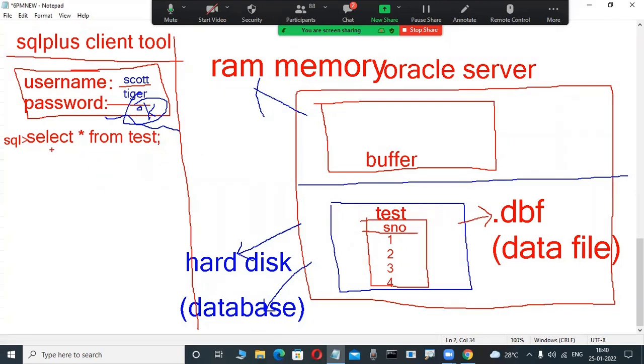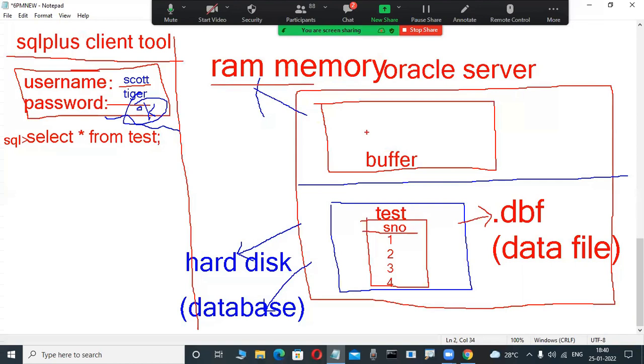So whenever we request select star from table name through the SQL language command, how is it executed? This client tool first checks whether the requested table is available in the RAM memory area. Here, in a buffer only, it will be checking.